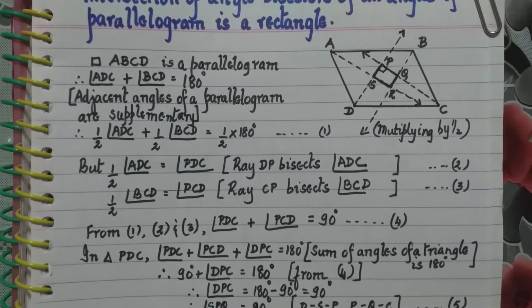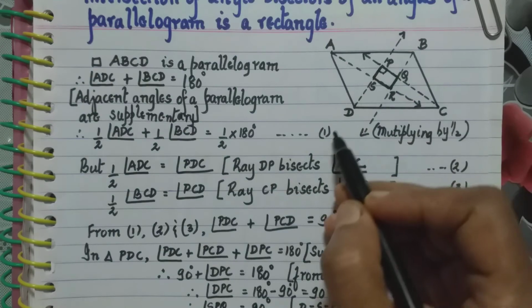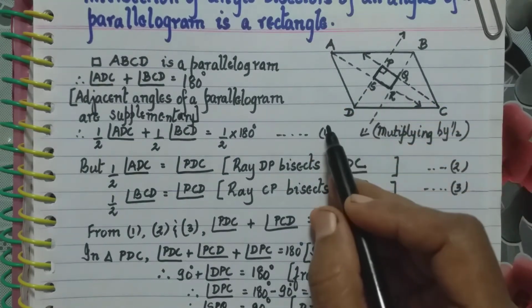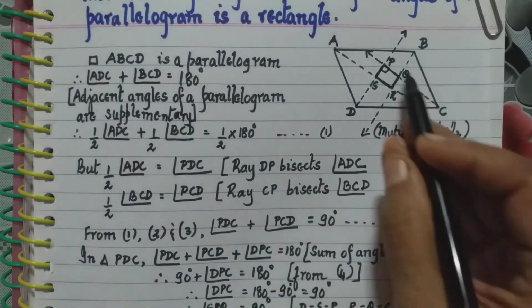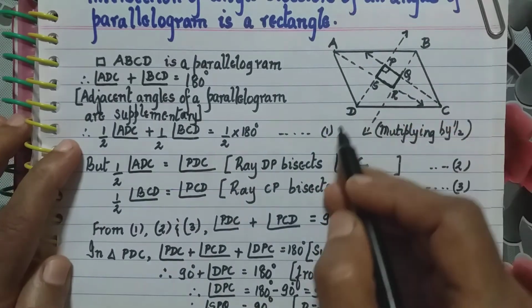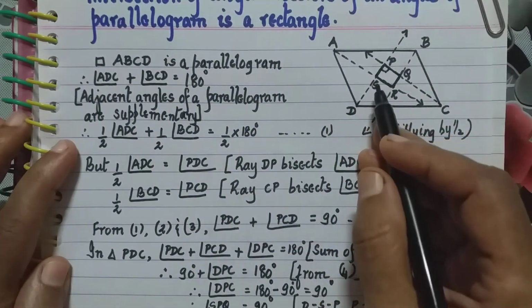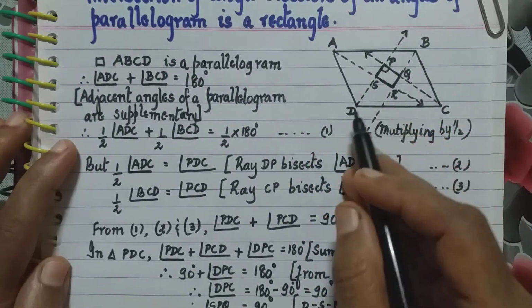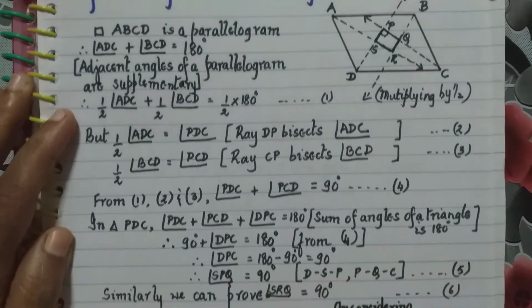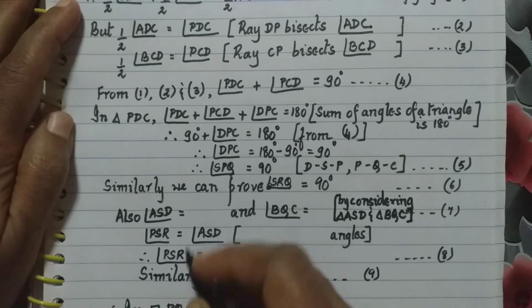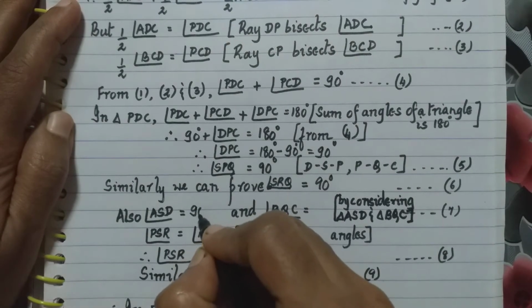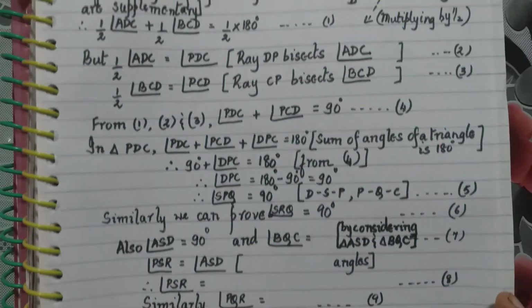Now, if I consider triangle ASD, just like I took triangle PDC, I can also prove that angle ASD is 90 degrees.